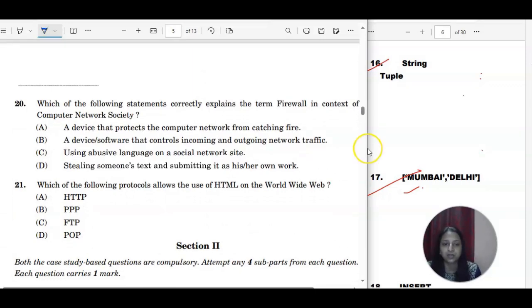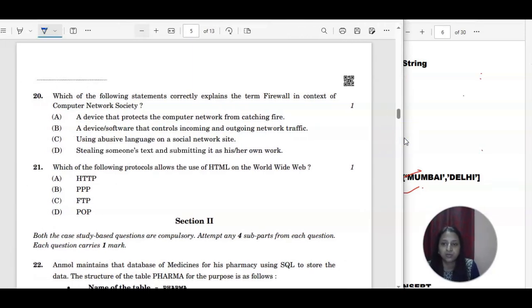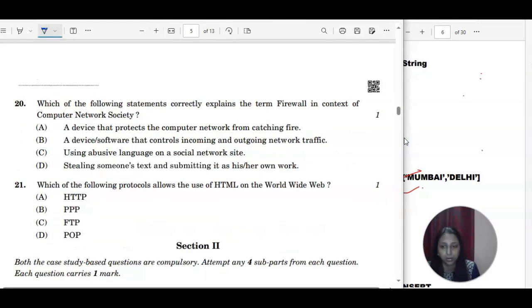Next is which of the following statements correctly explains the term firewall in the context of a computer network? A device that protects the computer network from catching fire? No. A device or software that controls the incoming and outgoing network traffic, right? Yes, this is for security purposes only. You can select from which systems' IP addresses you want to receive messages and which you don't.